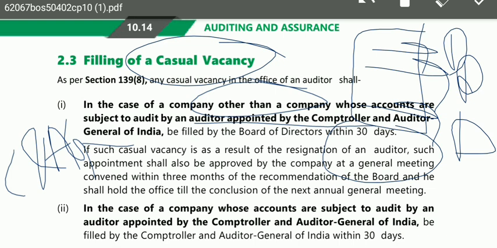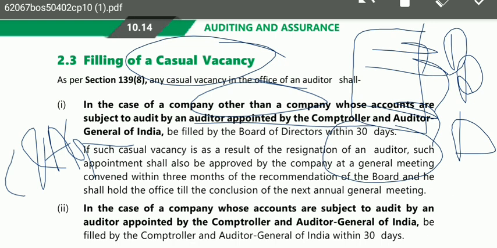So they are saying a company other than a company in which the auditor is to be appointed by the Comptroller and Auditor General. In which type of company does the Comptroller and Auditor General appoint the auditor? In a government company. And here they are talking about other than that, so they are referring to a non-government company, right?